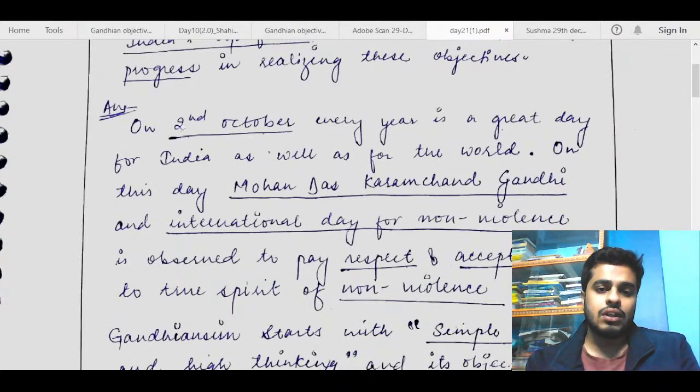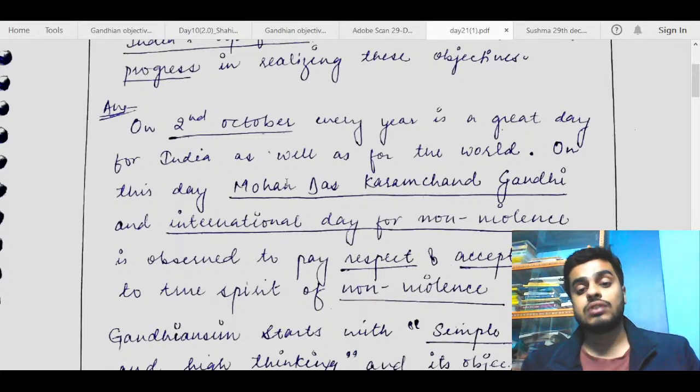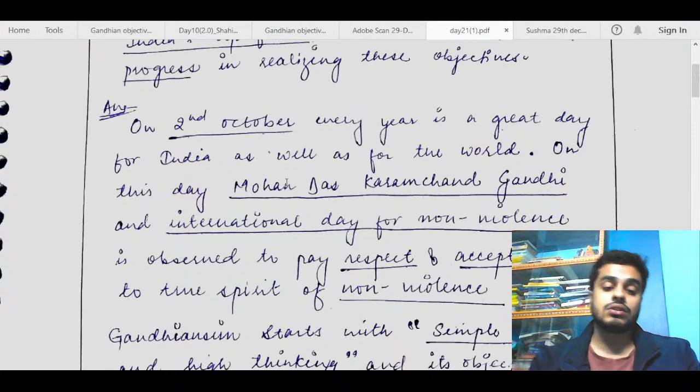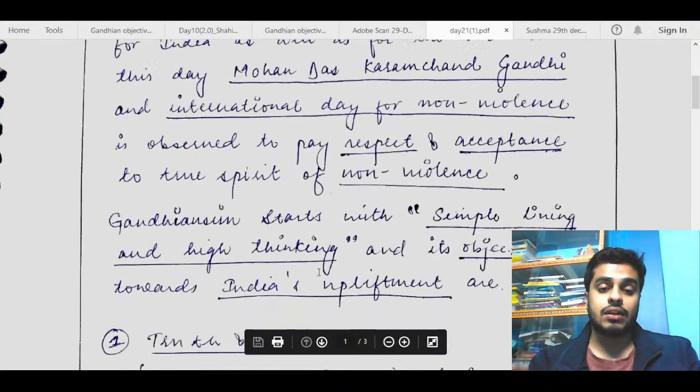I think your writing style is good, but talk about Gandhiji from the perspective of history, like his important role in India's independence, rather than talking about 2nd October and all. This is fine, but it will be better if you can talk about Gandhiji's core objective of attaining independence for India, his core contributions, and then this line can be mentioned as the linking statement.